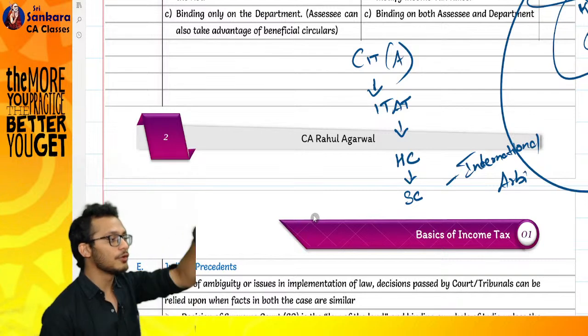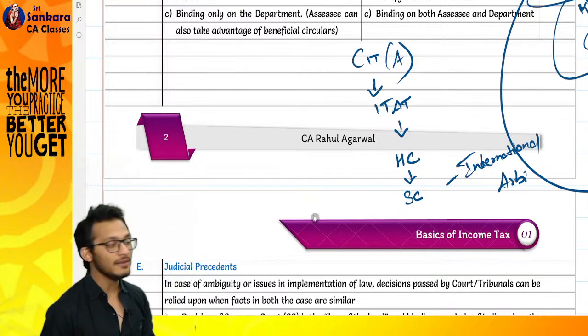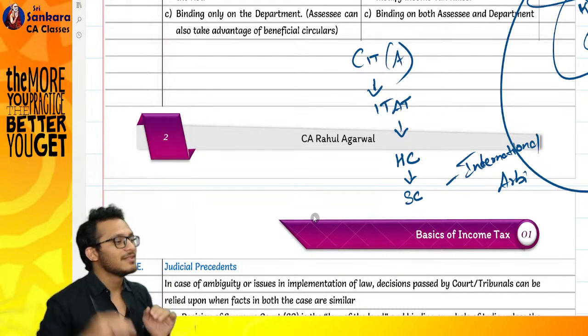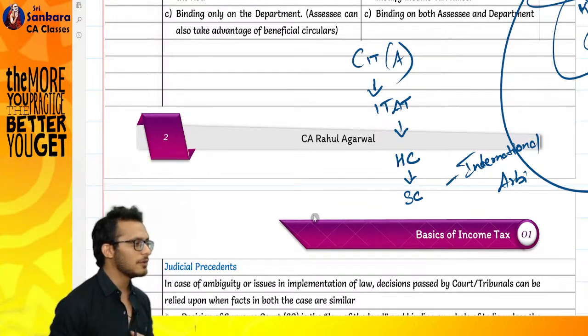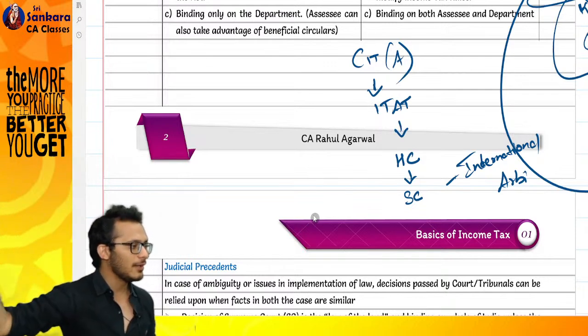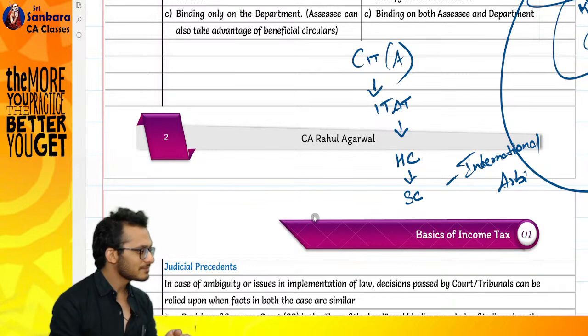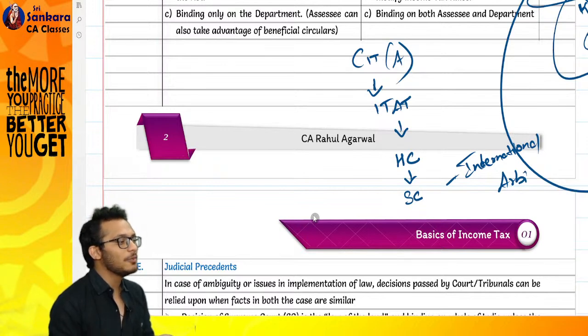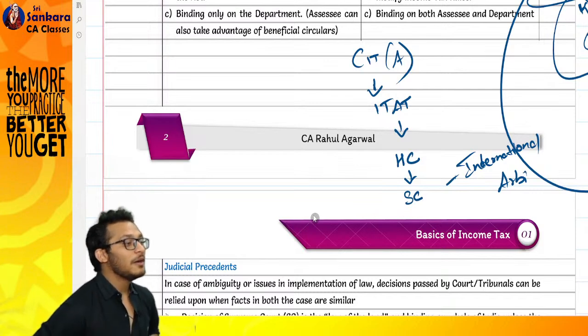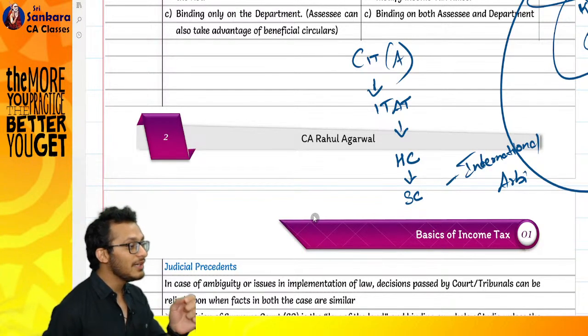What happened: the Supreme Court decision got overruled, and Vodafone was now given a notice to pay. The issue cropped up in 2008, and by the time you reached Supreme Court, it became 2012. For 4 years, income tax did not receive the money. Income tax said, you withheld my tax, which means I gave you a loan, so you need to pay me interest. So 14,000 now became 21,000 crores, which the department asked from Vodafone.